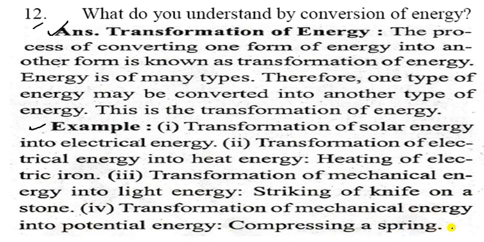For example, you can see here: the transformation of solar energy into electrical energy by a solar cell, the transformation of electrical energy into heat energy in an electric iron, the transformation of mechanical energy into light energy, striking of a knife on a stone. Now the fourth one, the transformation of mechanical energy into potential energy, that is the compression of a spring. So these are the examples of the conversion of energy, or you can say transformation of energy. Your lesson is ending now.